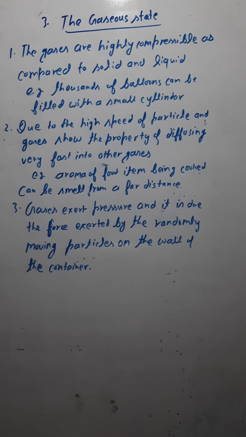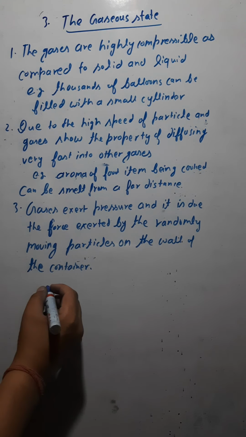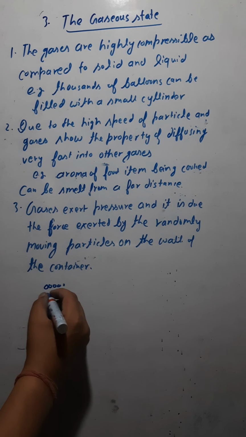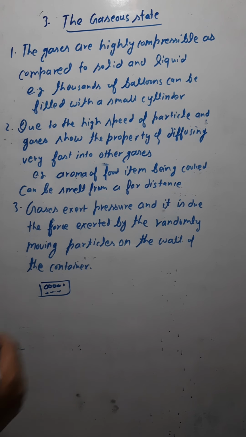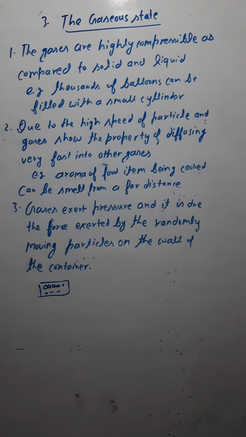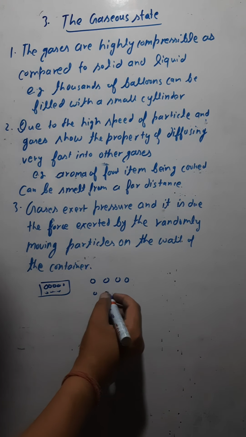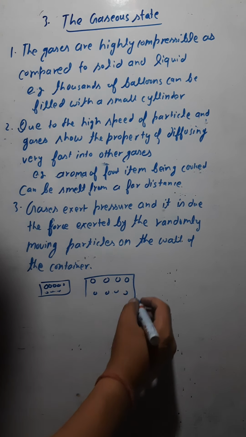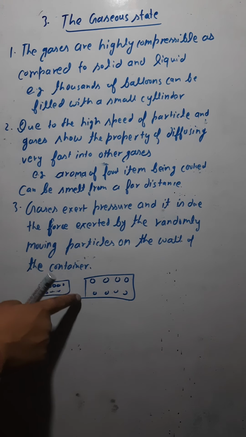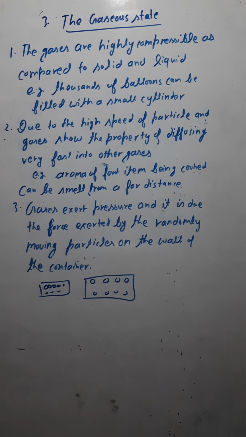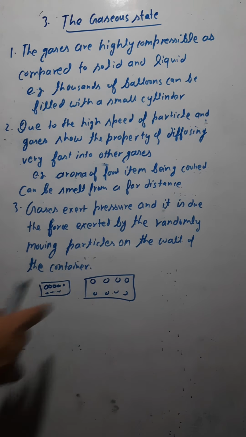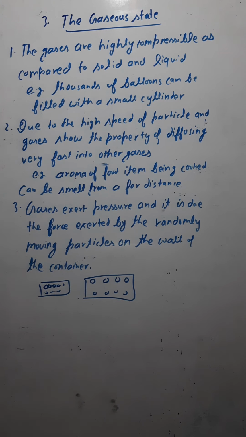Let me tell you the basic difference. If you see the solids, the particles of the solids are very close to each other. That is why they are very rigid. They cannot flow, so they are rigid. The particles of liquid are somewhat apart, so they can flow, isn't it? We can call them fluid, as I have already told you.